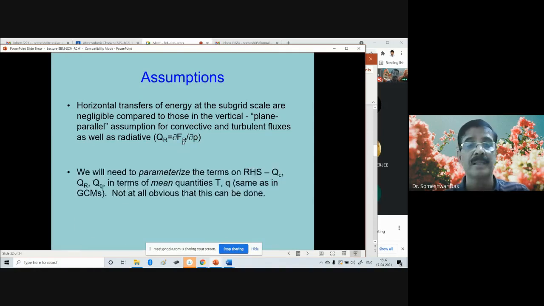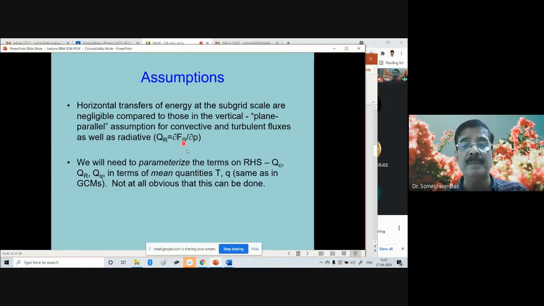Okay. Now we will need to parameterize the terms on the right hand side of that last equation. That is, you need to compute the QC, QR, QQ in terms of the mean quantities like temperature, specific humidity, as in the GCMs. So it is not at all obvious that this can be done.